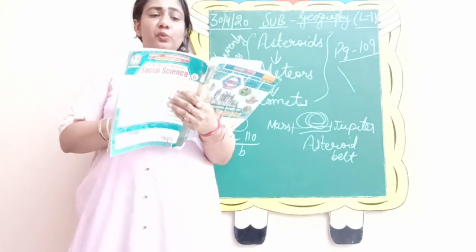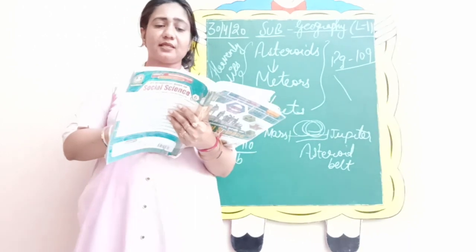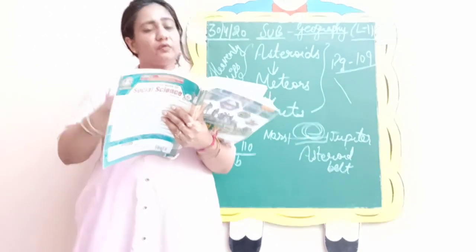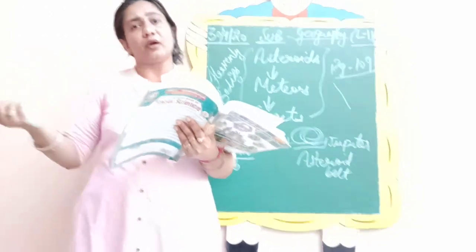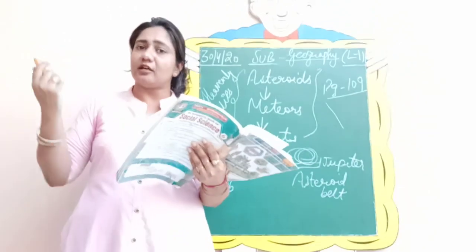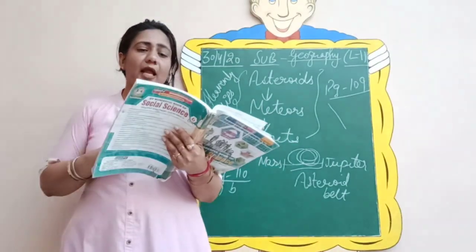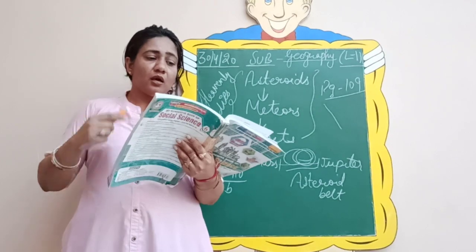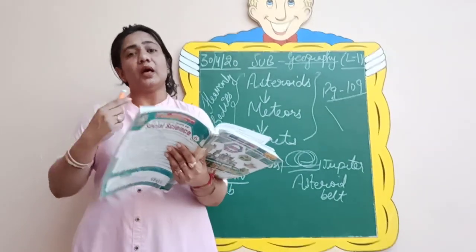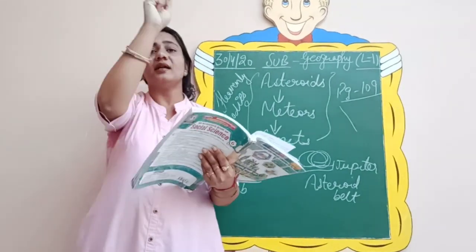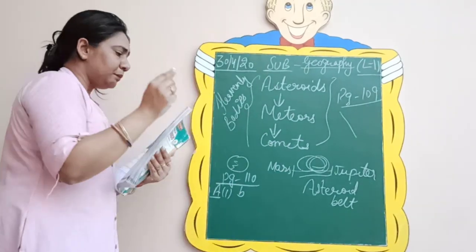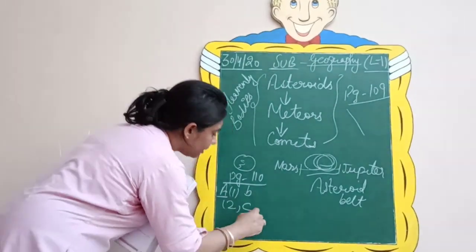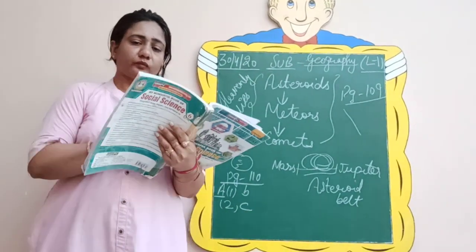Coming to the second one, clouds of dust and gases in space form stars. We all know stars are made up of what? They are made up of clouds of dust and gases. These clouds are called comets, Ursa Major or nebula. So these clouds of dust and gases are known as nebula. So it is your option number C.